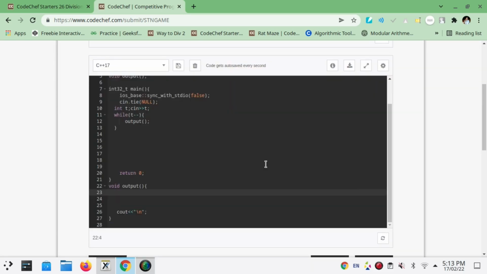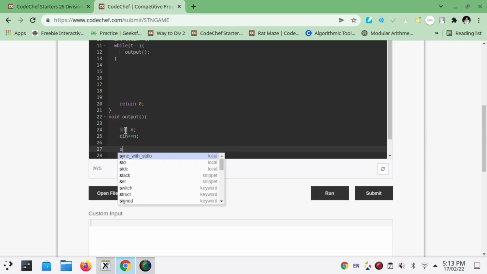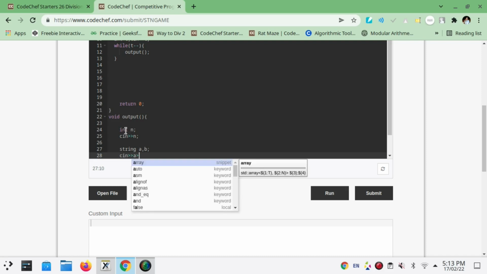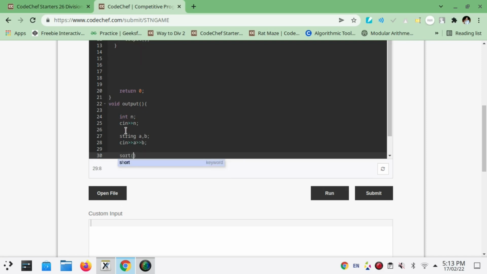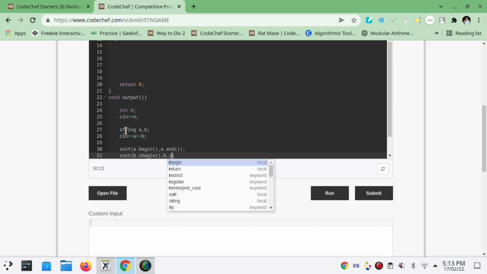First of all we will be taking input for N, and strings A, B. Then we will sort A, from A dot begin to A dot end. And we have to sort B, but in the reverse order, so B dot rbegin to B dot rend.